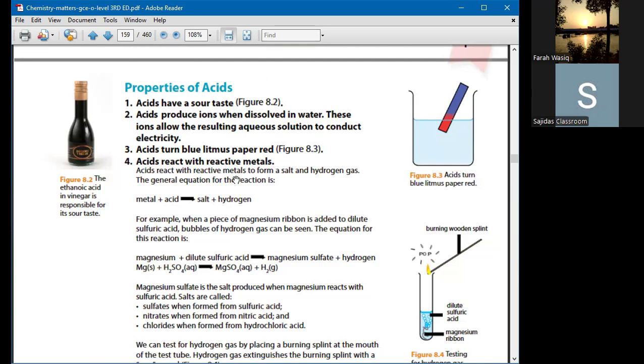Yes miss. Okay, so let's talk about the properties of acids once again, just to have a quick recap. Acids have a sour taste. Acids produce ions when dissolved in water. These ions allow the resulting aqueous solution to conduct electricity. This point we didn't discuss last time: all acids are aqueous, and they produce hydrogen ions in the aqueous solution. When they dissociate into ions in the aqueous solution, the ions are able to conduct electricity. That's why all acid solutions are good conductors of electricity.